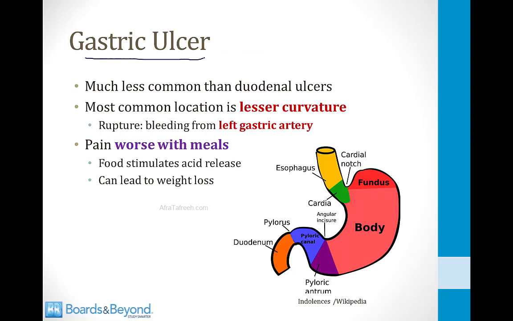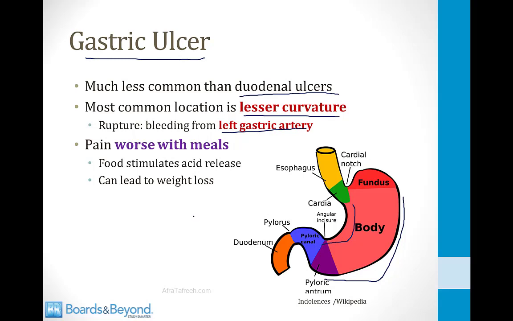Now let's talk about gastric ulcers. These are much less common than duodenal ulcers, and the most common location is the lesser curvature of the stomach. If you look at this picture on the screen, this is the greater curvature of the stomach. This is the lesser curvature. The lesser curvature is where gastric ulcers typically occur. And if they rupture through the wall of the stomach, they can cause bleeding from the left gastric artery. And that's because the left gastric artery courses along the lesser curvature of the stomach.